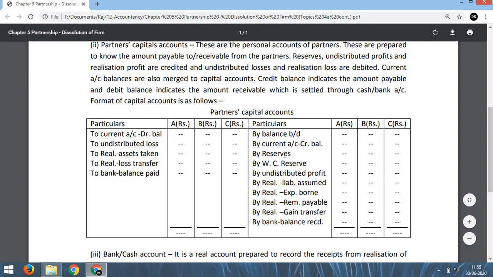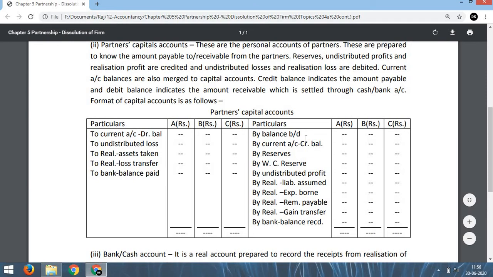Similarly, if a partner has credit balance in current account, that is to be written here, by current account. It may be A, B, C, or it may be A and B only. C may be having a debit balance. So when there is credit balance in capital account, write here. And if there is debit balance in any partner's capital account, that is to be written here. So we have to write to current account, debit balance. It may be A, B, C, or A, B only, or B only, or C only. So any partner may have any debit balance.